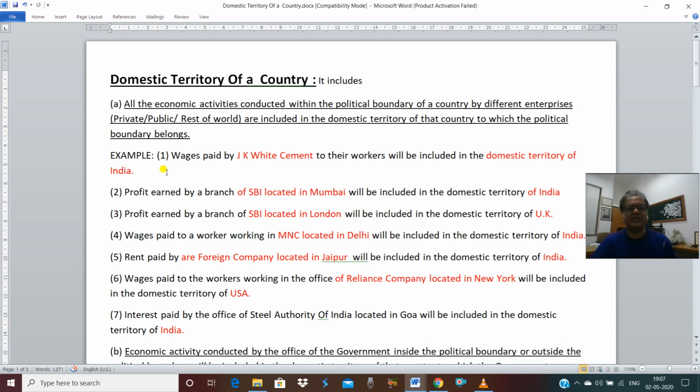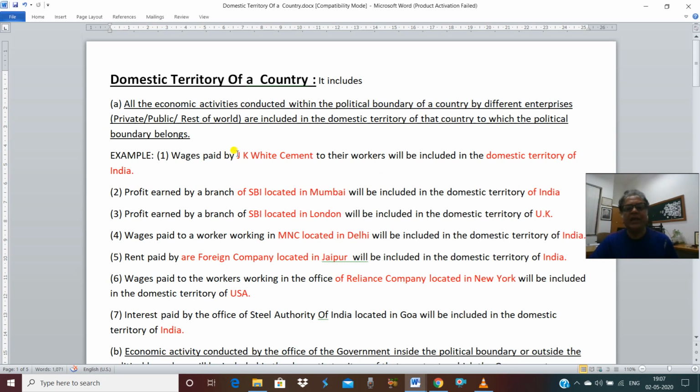Like just I have given you the example, see here, wages paid by JK White Cement. Now JK White Cement belongs to India. It is located in India, in Rajasthan. So if JK White Cement is doing the economic activity of paying wages to their workers, it will be included in the domestic territory of India.